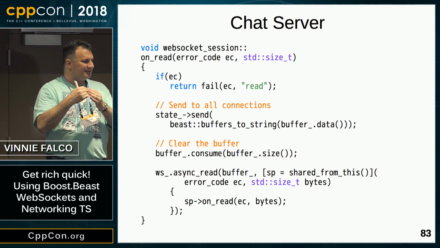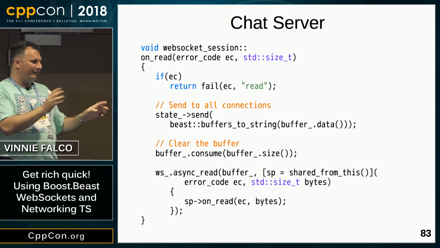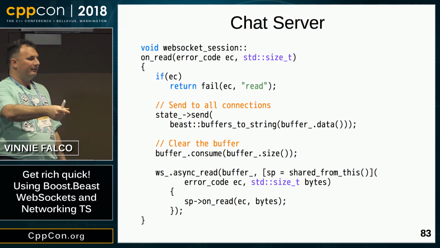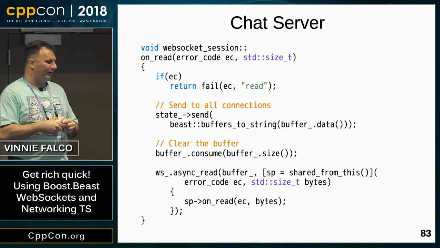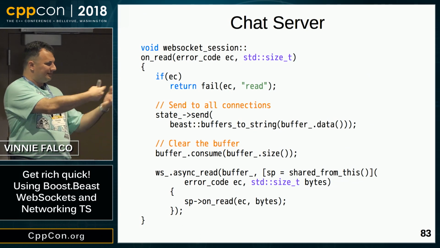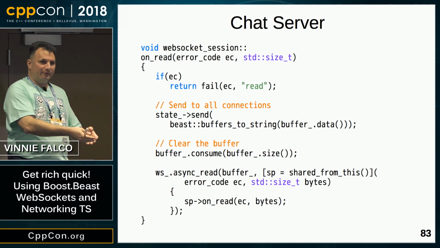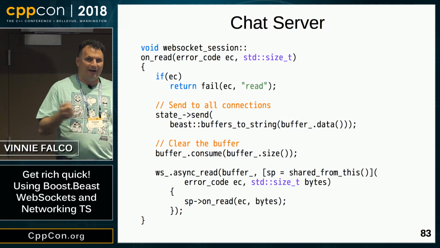And then once we're done sending that message, we want to get rid of it in the buffer. We don't want it there anymore. We want to get a new message into the buffer. So we call Async Read again. This is that loop that we were talking about. We read a message into the buffer. When that completes, we send it to everyone, clear out the buffer, and then we call read again. So that's pretty straightforward.